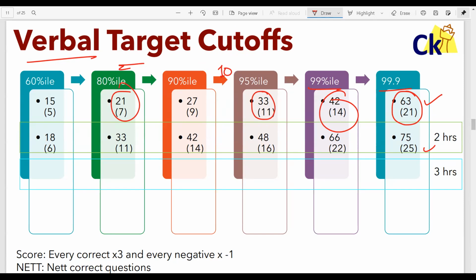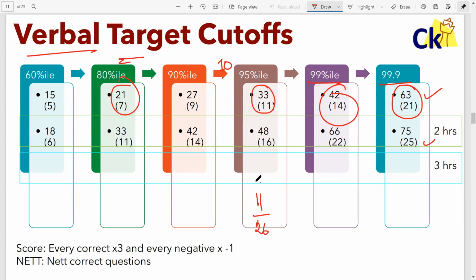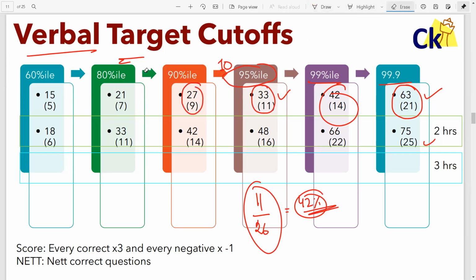If you can do 11 question correct out of 26 question as per the old pattern, as per the 2 hours ka paper, this is 42% marks. All I need from you is 42% marks, which is 95 percentile. You want to be lower than that, you can target 90 also, you can target 80 also. With 80 maybe you can clear the new IIM cutoffs, but target has to be 9 or 10 or 11.